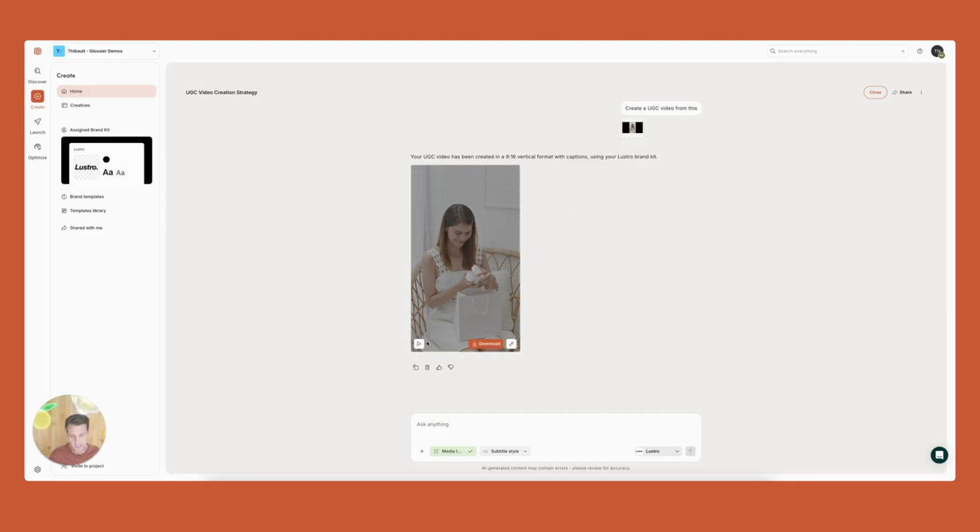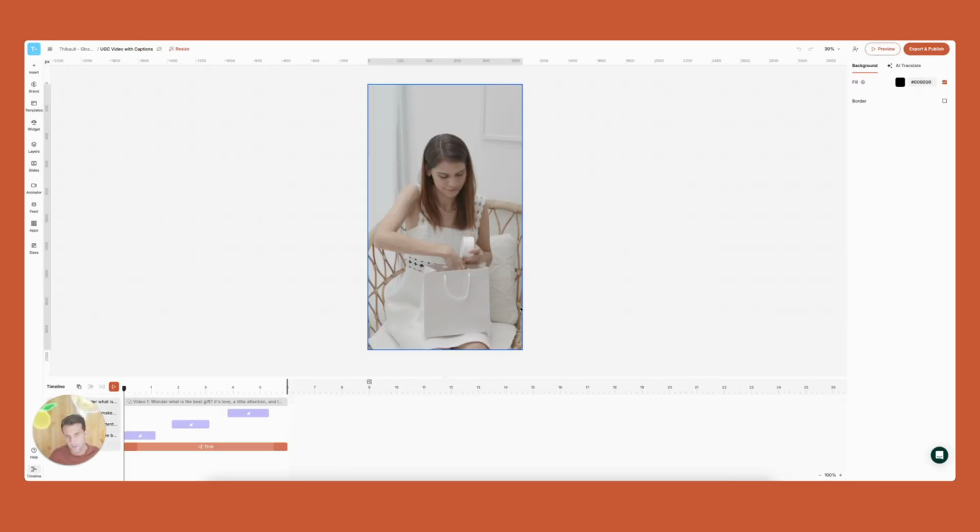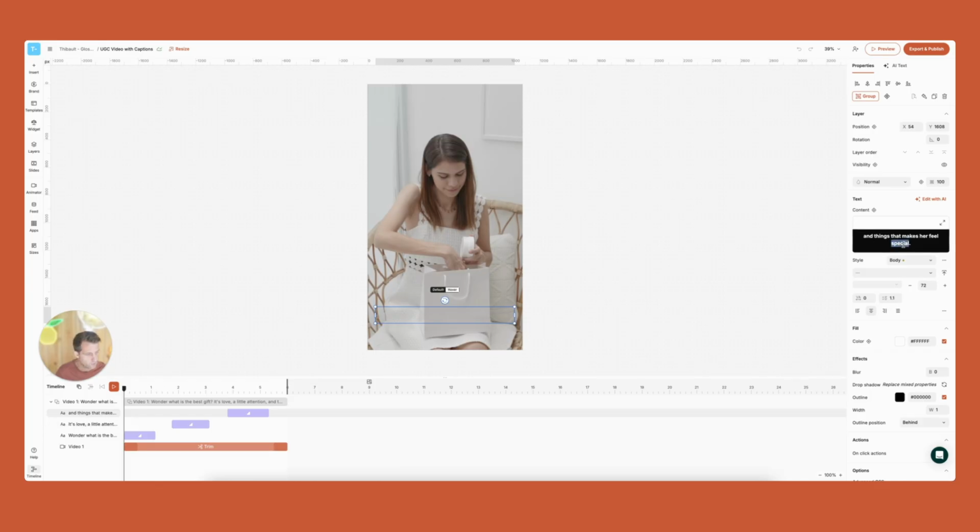So see, this is something I can directly play within the agent. I can download it, or I can make some tweaks. Why would you want to make some tweaks? Well, sometimes there might be a brand name or a first name or something that the algorithm didn't do a good job at translating, going from the audio to the text. What's great is that this text is fully editable. So if there was a mistake, a typo, you could come here and actually make the change. You can also preview it.